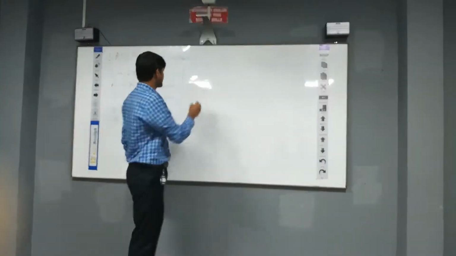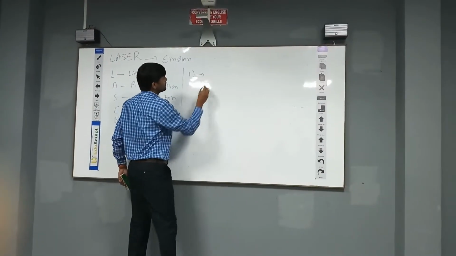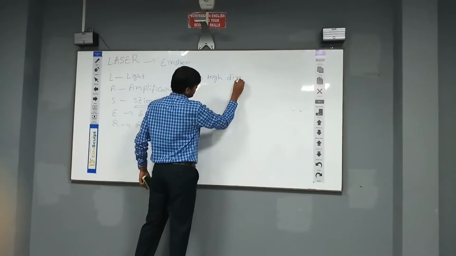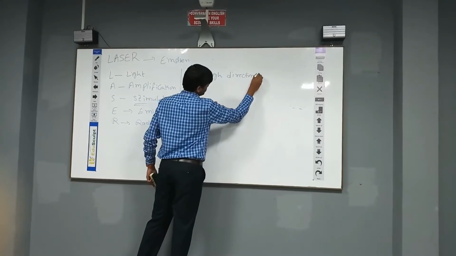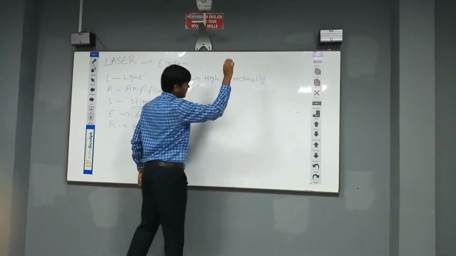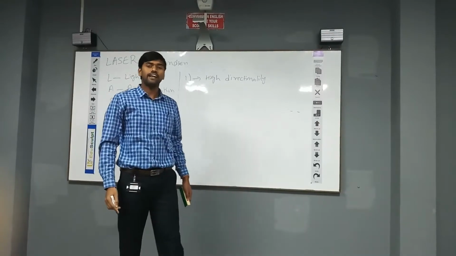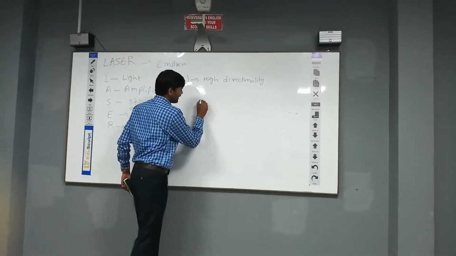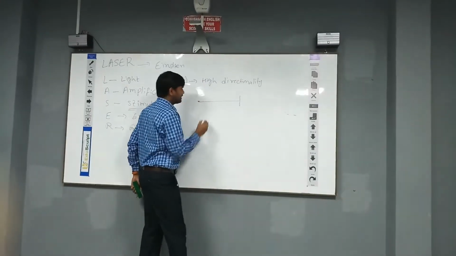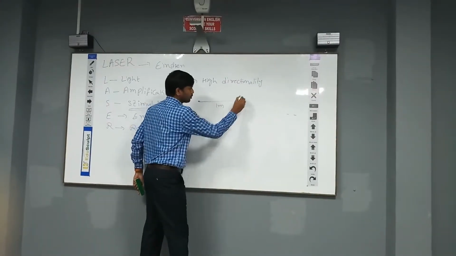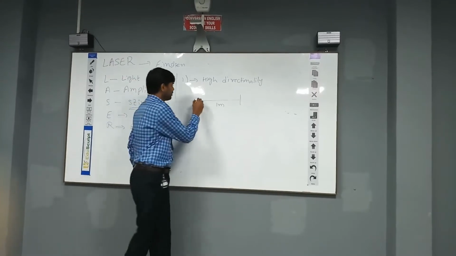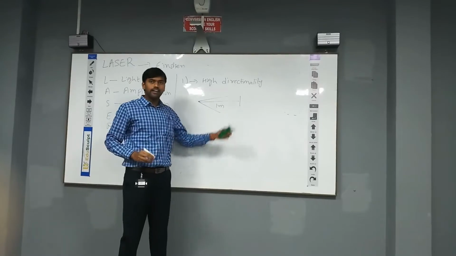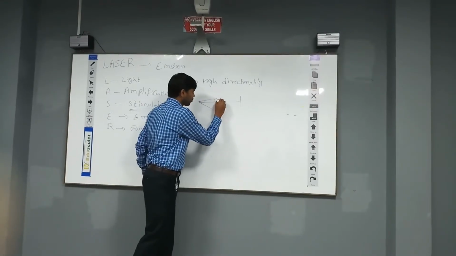There are four characteristics. The first one is high directionality. Compared with ordinary light, a laser has high directionality. What is meant by that? For example, an ordinary light source travels a distance of 1 meter to reach a target. During the travel, the angular spread of the ordinary light is 1 meter for a 1 meter distance.